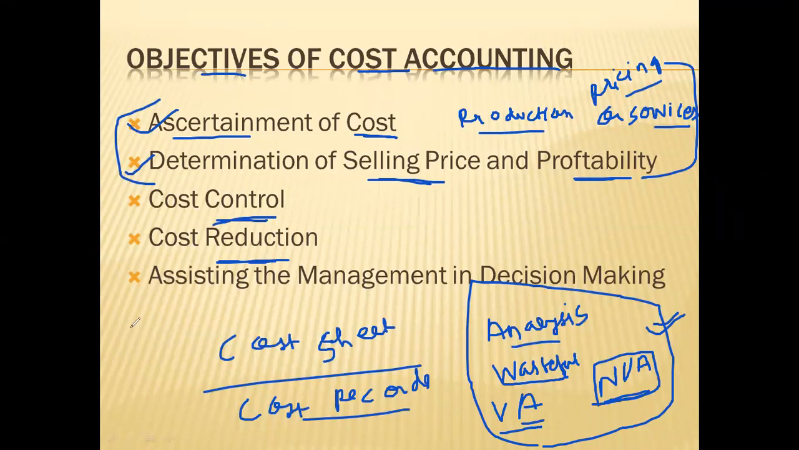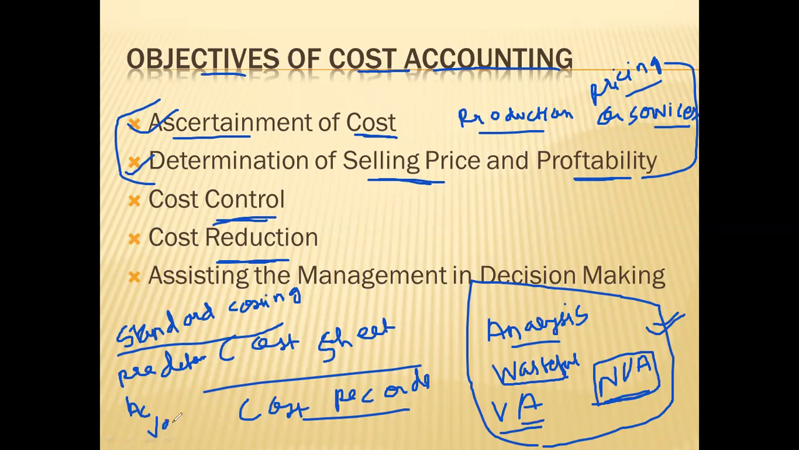And there is one more technique, which is known as standard costing. Just briefly, we will understand what standard costing is. In standard costing, you will predetermine the cost. Predetermined standards will be there. You will compare the actual with this standard, and you will find the variance.